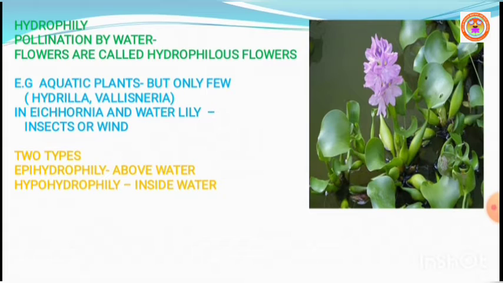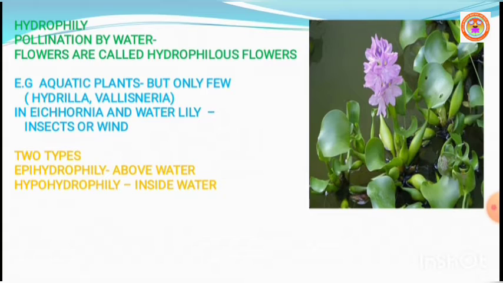There are a number of aquatic plants, but only very few are pollinated by water. Not all aquatic plants are pollinated by water. The floral envelope of hydrophilous plants is reduced, sometimes even absent.